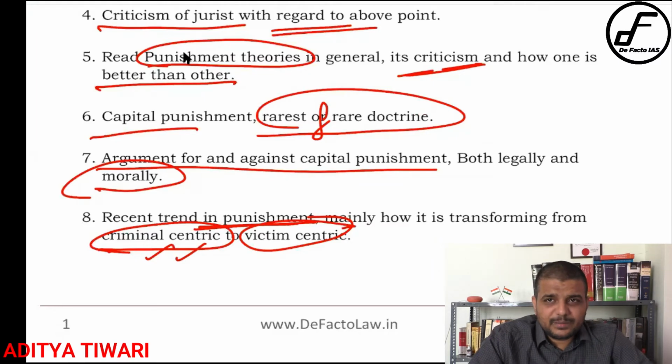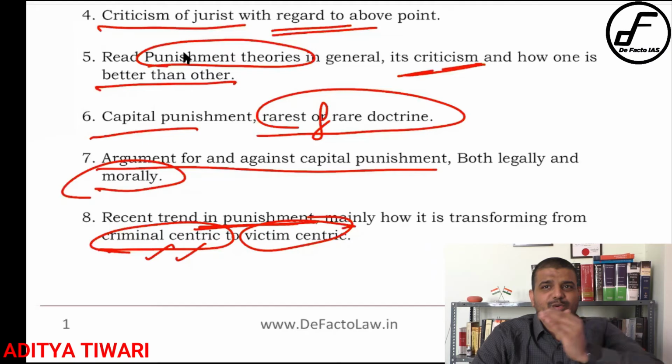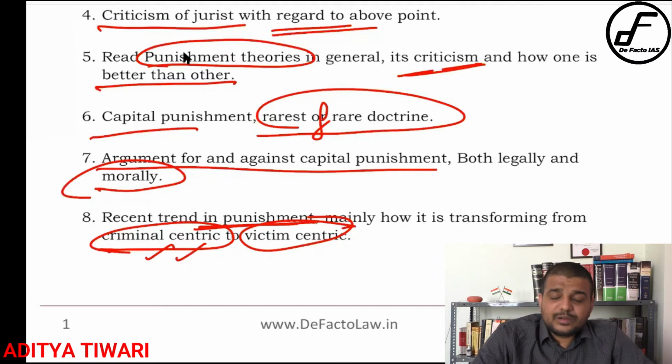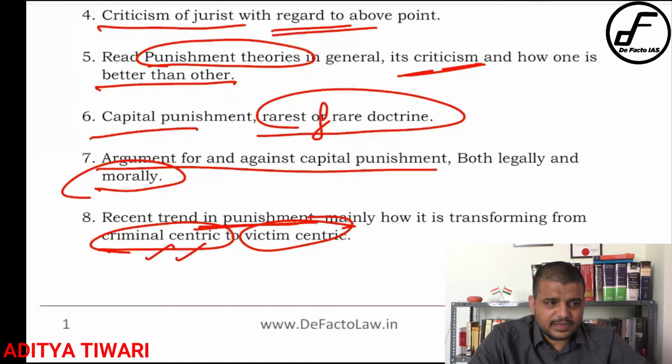Right now the whole design of criminal law is that you have a criminal, you give them fundamental rights, etc., so that the criminal's rights cannot be violated. But what about the victim? The whole jurisprudence has been criminal centric, and right now it is shifting towards victim centric. You will read how. Specifically, nowadays a lot of compensation is being awarded by the courts. You must have seen in the Gujarat riot case also, that Zakia Jafri, or whatever her name was, was also awarded compensation. That is the recent shift that the syllabus is talking about.